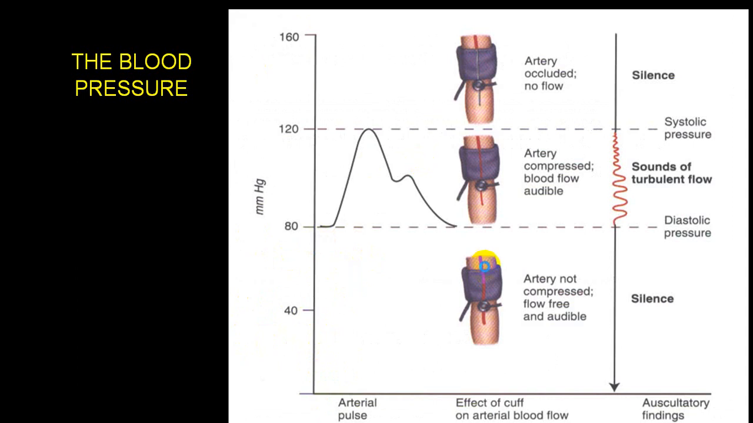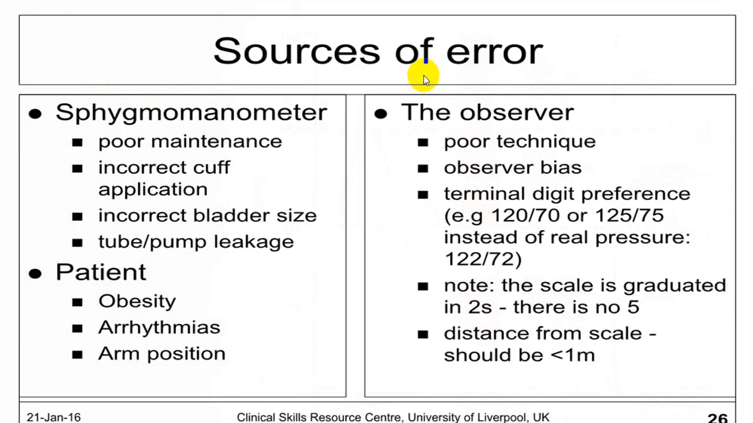You can utilize the Korotkoff sounds, and it is the best technique. There are some errors as far as the sphygmomanometer is concerned: poor maintenance, the BP cuff is not of adequate size, or there is damage to the BP cuff. Either the bladder size is too big or too small, and if there is a leakage in a tube or in a pump.